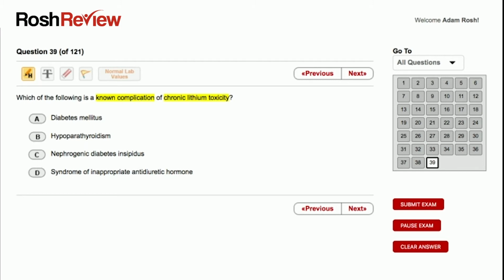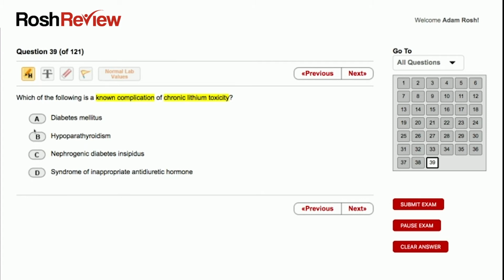And this is one approach you could take on an exam if you don't know specifically the complications of chronic lithium toxicity. If you look at the answer choices, you could see that you have two competing answer choices here, C and D. So my suspicion, without knowing anything about chronic lithium toxicity, is that either C or D are likely the correct answers.